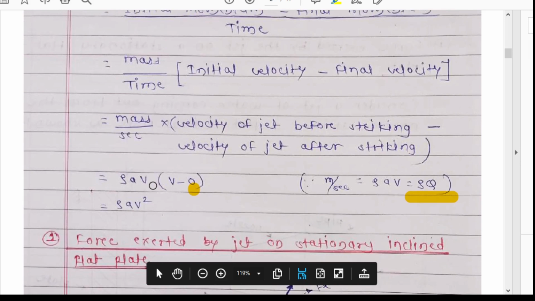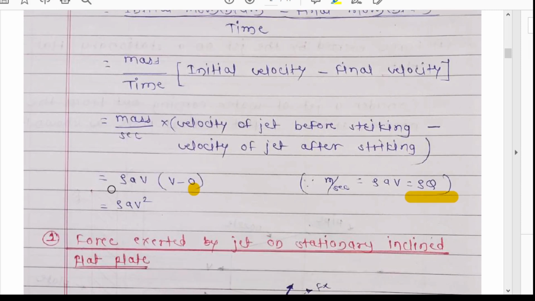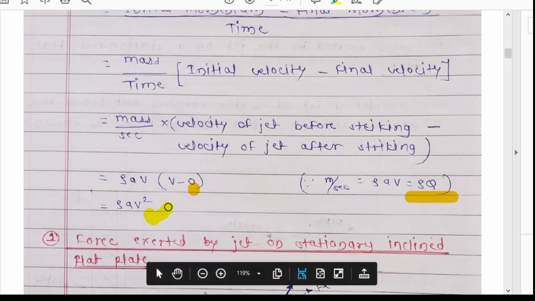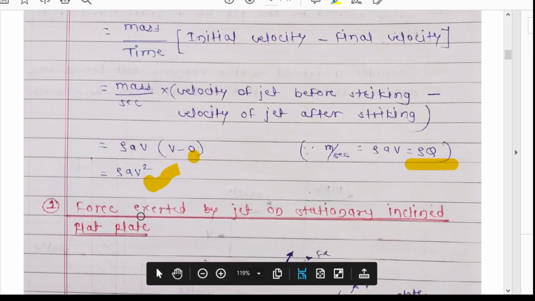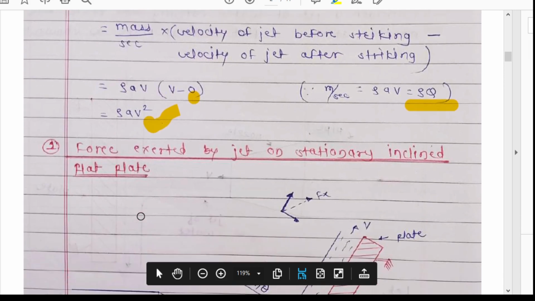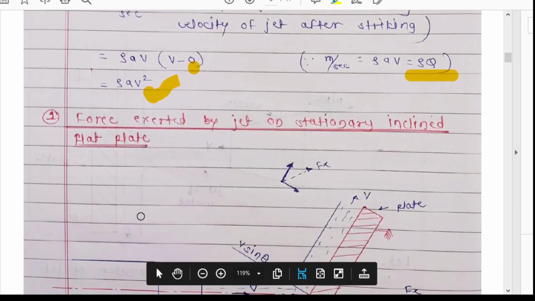So rho a v times v gives rho a v squared. So the force Fx will be rho a v squared for the force exerted by the jet on a stationary flat plate. When the plate is vertical, you can find the force by rho a v squared. This is a very simple phenomenon. This is all about the stationary flat plate which is vertical.